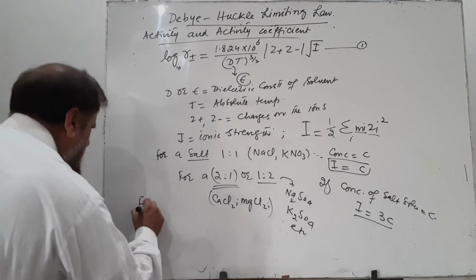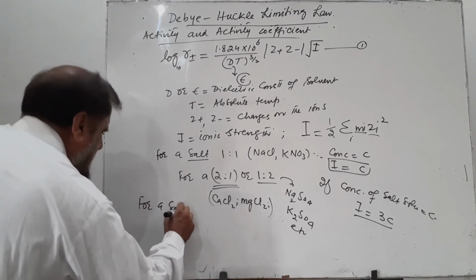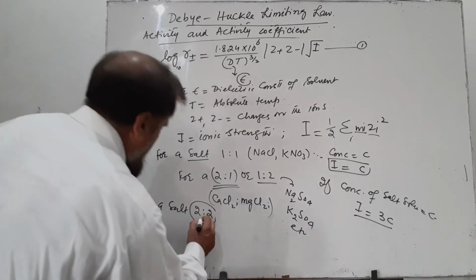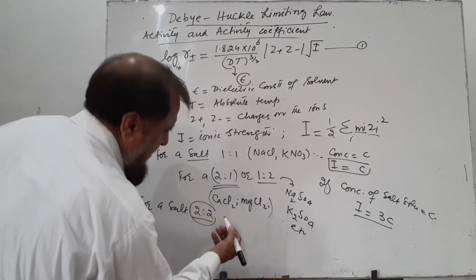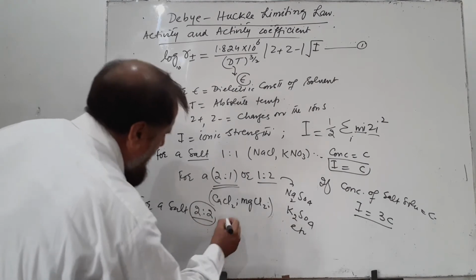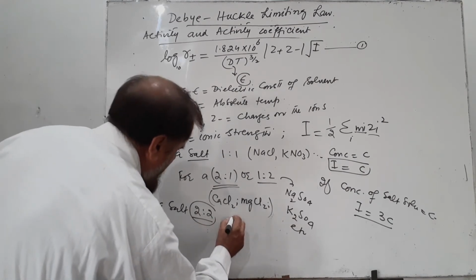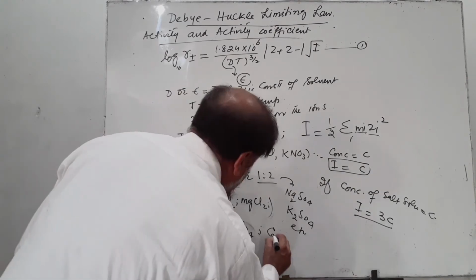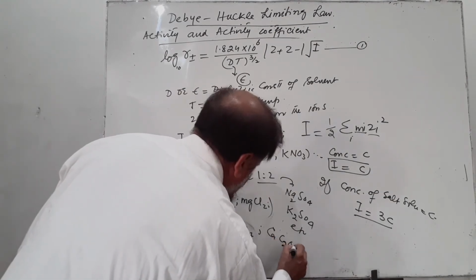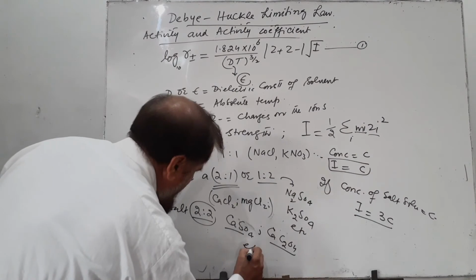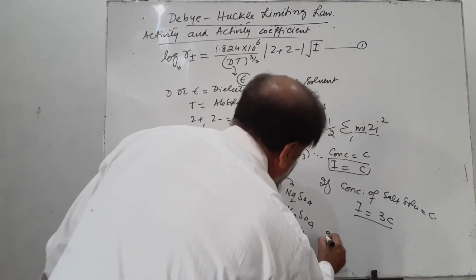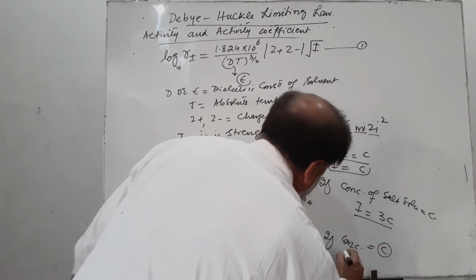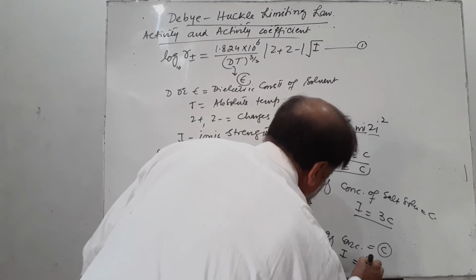Similarly, for a salt of 2,2 type, producing divalent ions, a salt which produces ions which are both divalent, like calcium sulfate, calcium oxalate, CaC2O4, etc., if the concentration of solution is C, then the ionic strength will be equal to 4C.